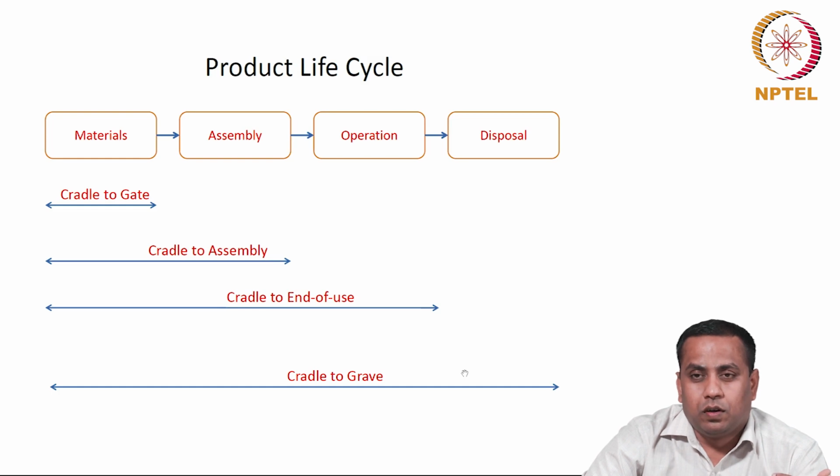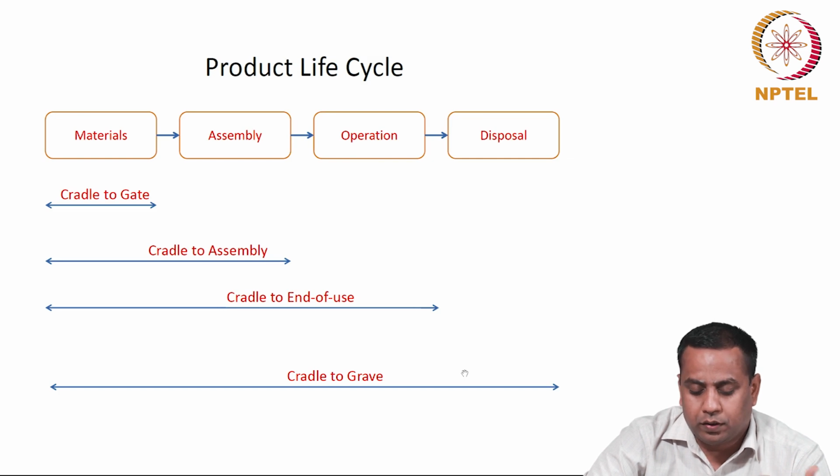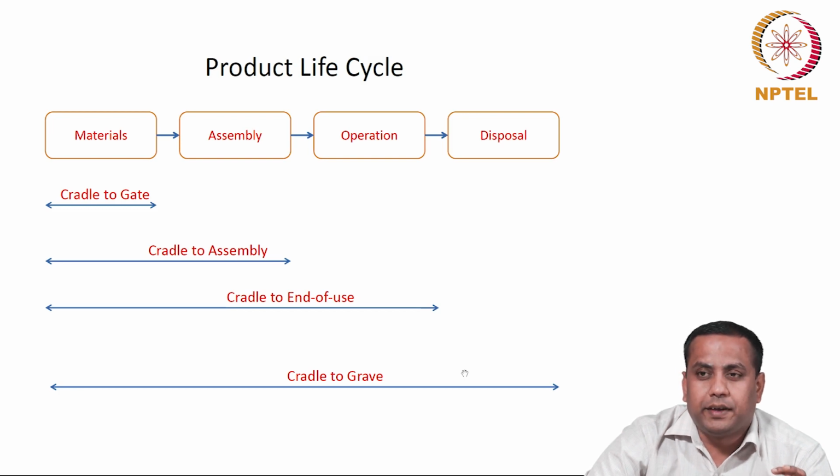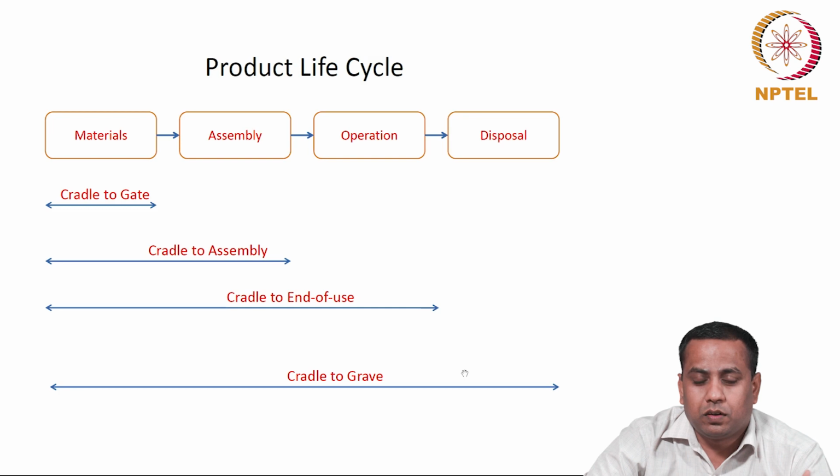The scope of any sustainability study can belong to one of the four terms shown in this presentation. When we would like to assess the sustainability aspects of materials, the scope is limited to cradle to gate. In other words, for example, if I would like to assess the energy footprint of 1 ton of cement, the scope of the study is from mining of raw materials to packaging of cement in the factory.